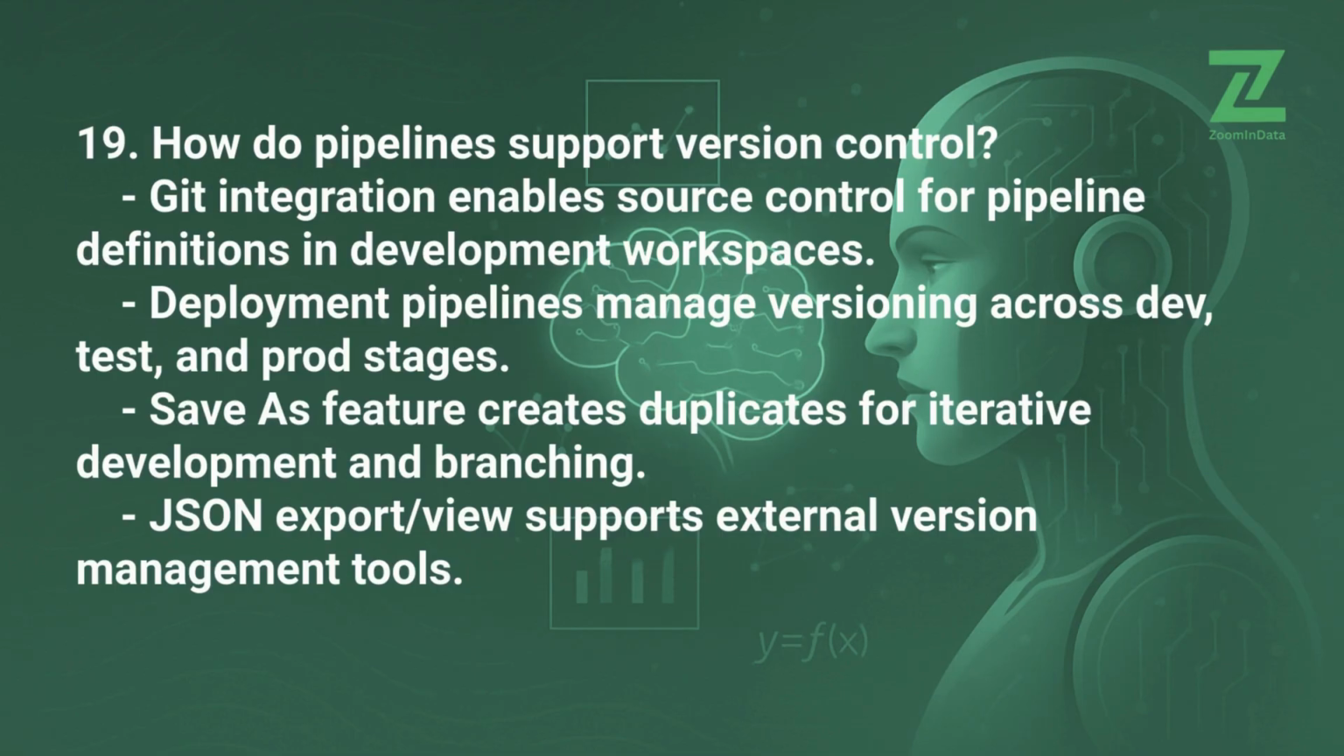19. How do pipelines support version control? Git integration enables source control for pipeline definitions in development workspaces. Deployment pipelines manage versioning across dev, test, and prod stages. Save as feature creates duplicates for iterative development and branching. JSON export view supports external version management tools.